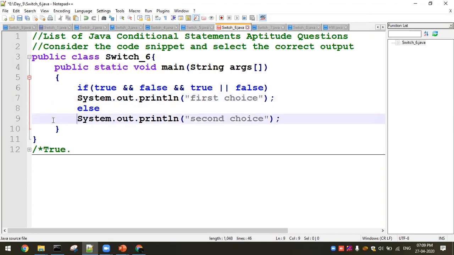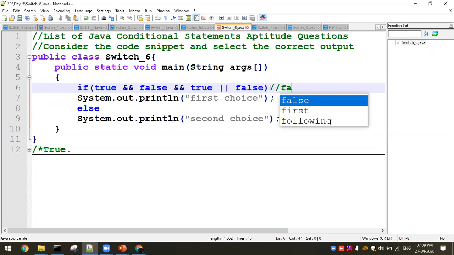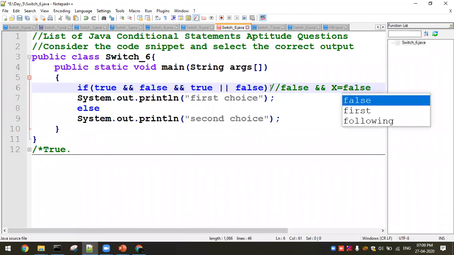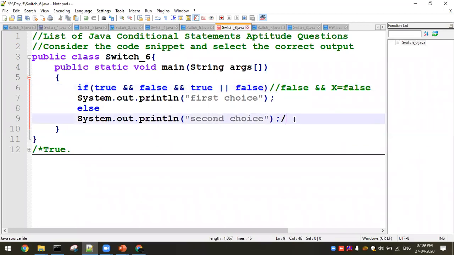So you have a true and false. What will happen? This is going to give a false. So false and anything, that is the logical AND operation, you don't need to check the second part. You can directly tell this part is false. Then you can directly tell whether this if is going to give the first choice or second choice. What will be the result? The first part itself is false, so false and anything is going to be false. So we get the second choice as the answer, the correct one.